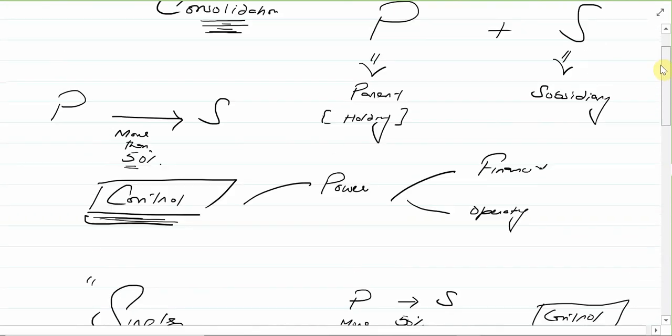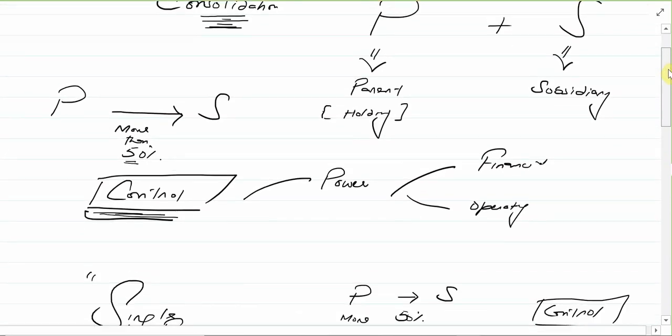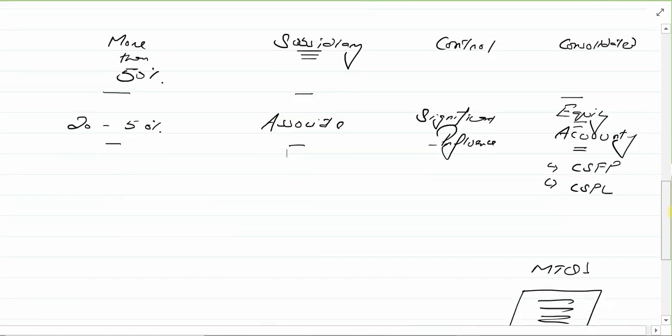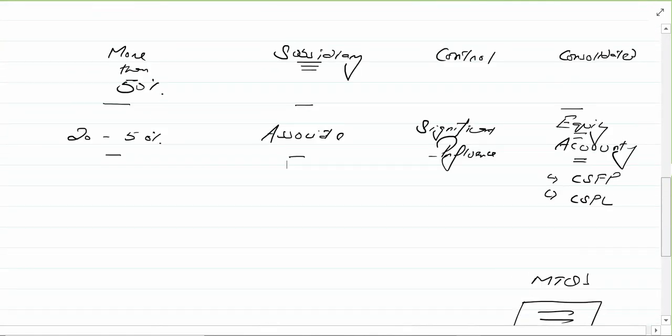This is the introduction. So parent and the subsidiary, why we are doing the consolidation, the single entity concept, and then we have the two classifications, subsidiary and the associates. So in your exam, you have the consolidated statement of financial position, the consolidated statement of profit or loss, and you have the associates.